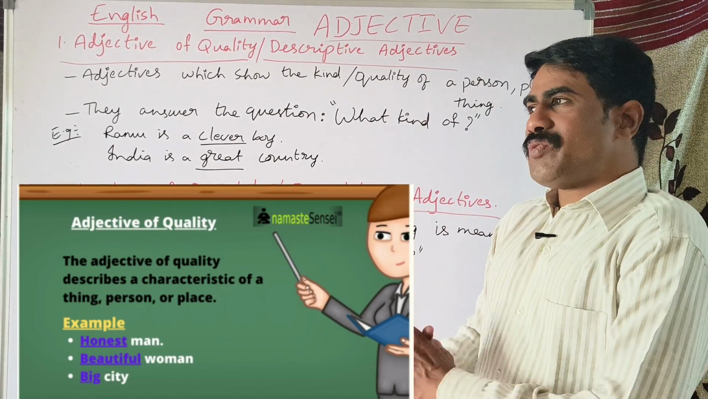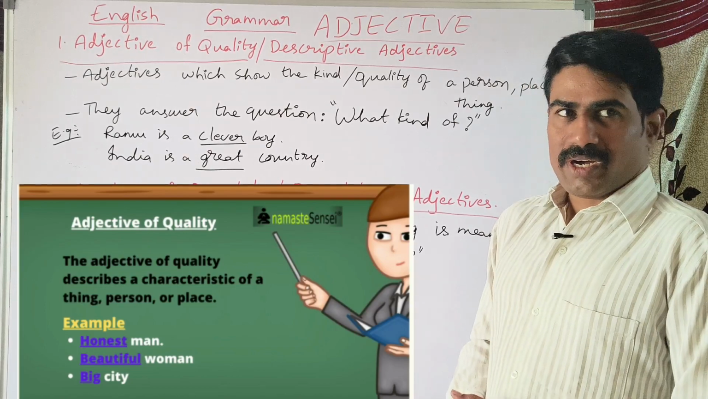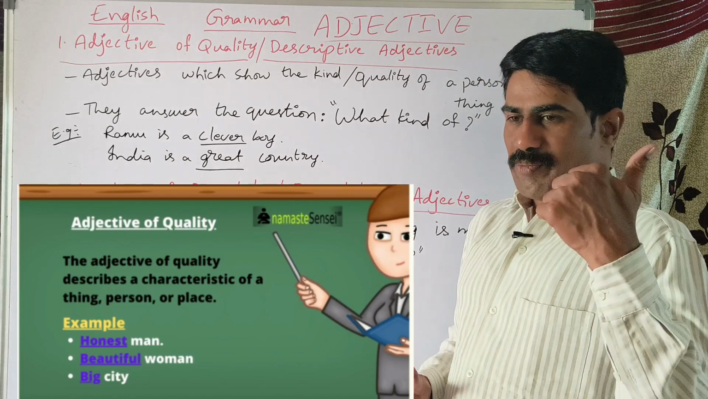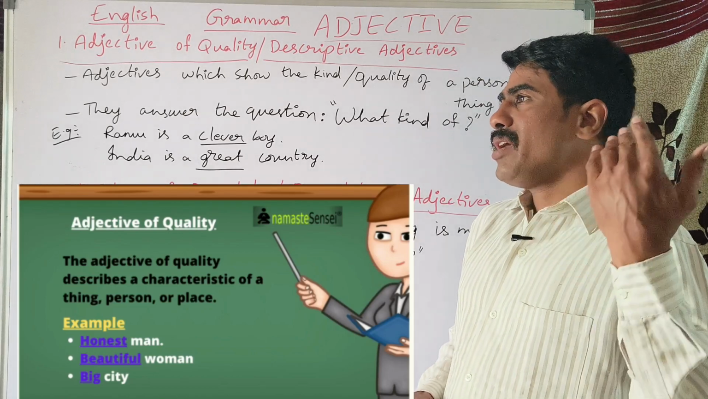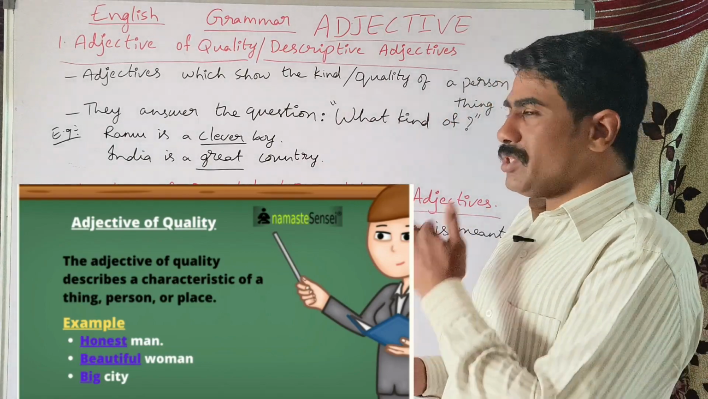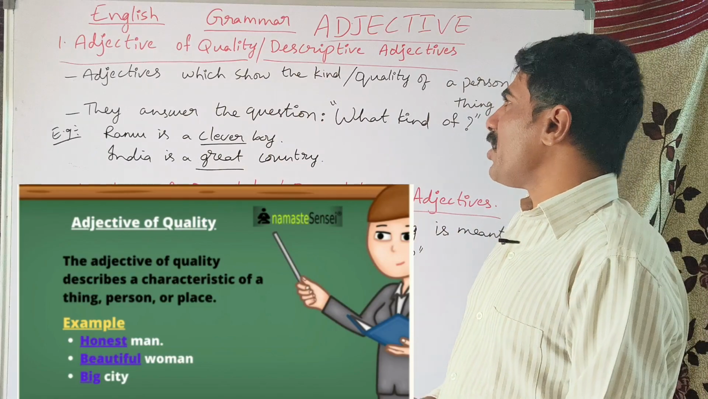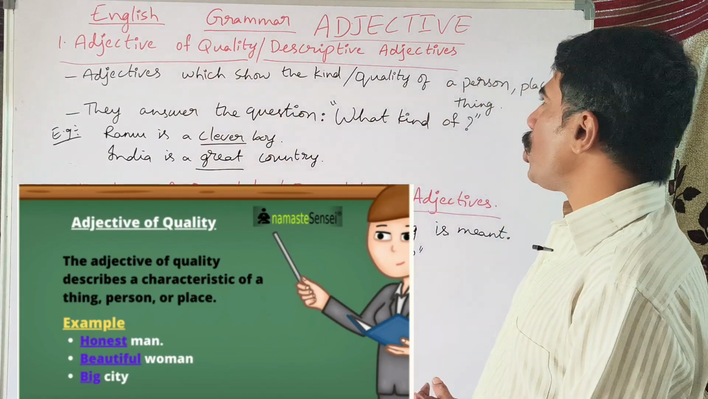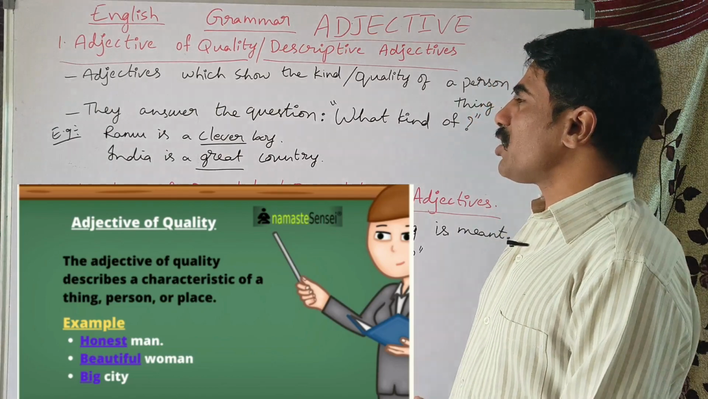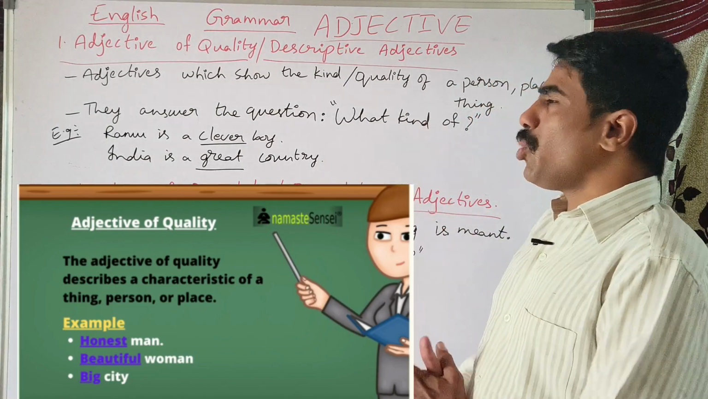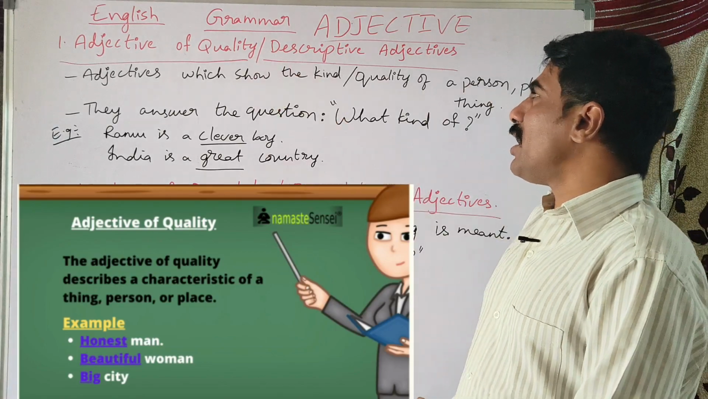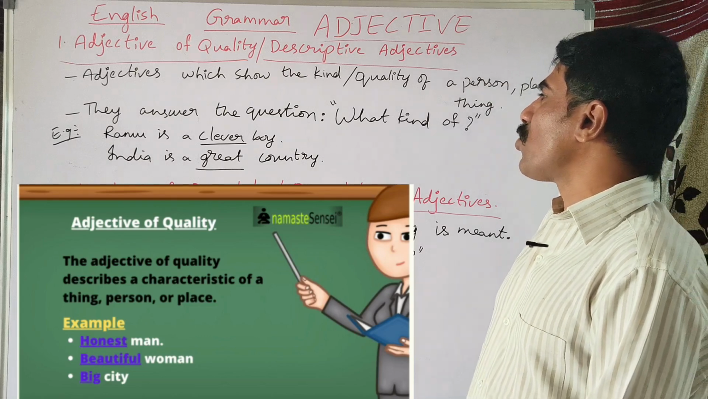Descriptive adjectives are the ones which add a lot of description to different things. We have different kinds of descriptions. Description of person, place, thing, animal, events, process. For all the descriptions, we use these descriptive adjectives or adjectives of quality. So, adjectives which show the kind or quality of a person, place or thing are called adjectives of quality. So, these show the kind of something or quality of something. That is what we call adjectives of quality.